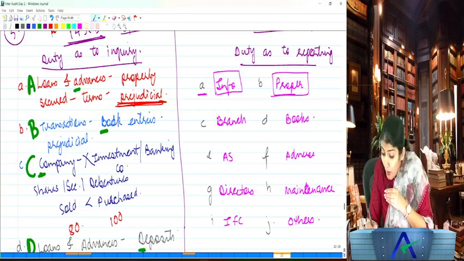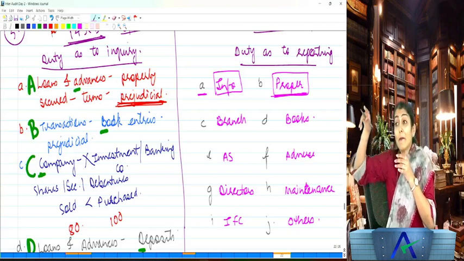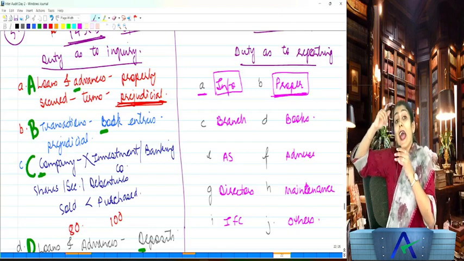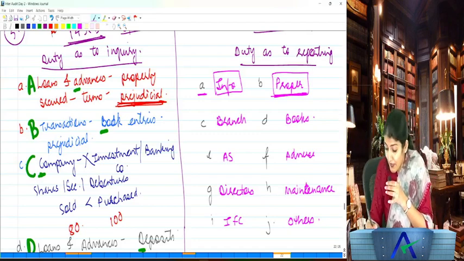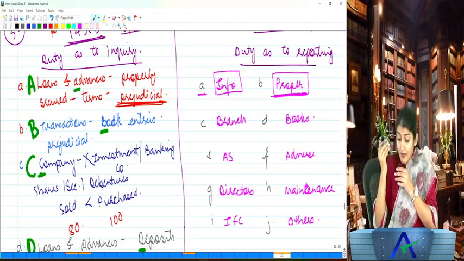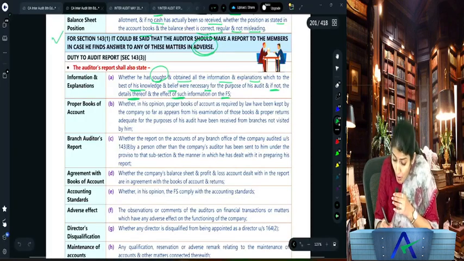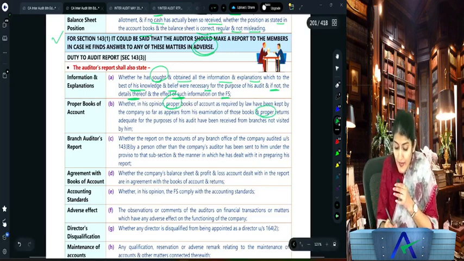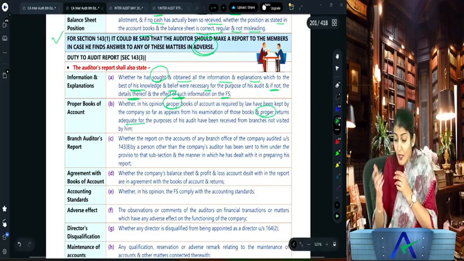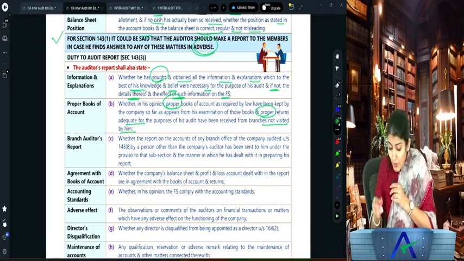So whether proper books of account as required by law have been maintained by the company, and whether proper returns adequate for the purpose of the audit have been received for branches not visited by the auditor. Right, so proper books of account.